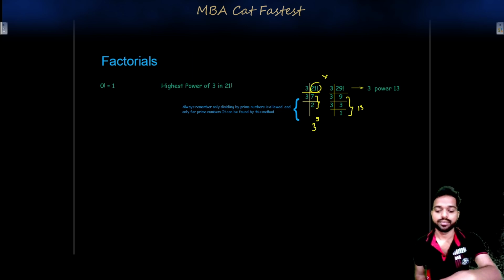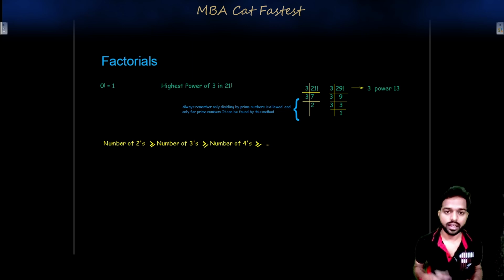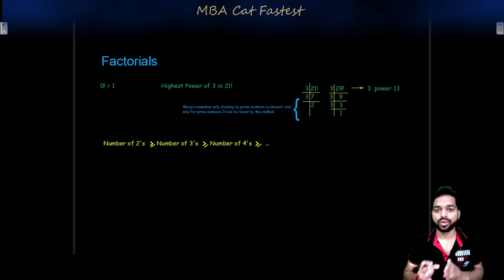Now, moving ahead. The number of 2's in any factorial, let's say 6 factorial or the factorial of any number, will always be greater than the number of 3's. Why? Because 2 comes first: 2 into 3 into 4. So 2 is always at the first position, 3 at the second, the next prime number 5 will come at the fifth position, and the next prime number after it, 7, will come at the seventh position.